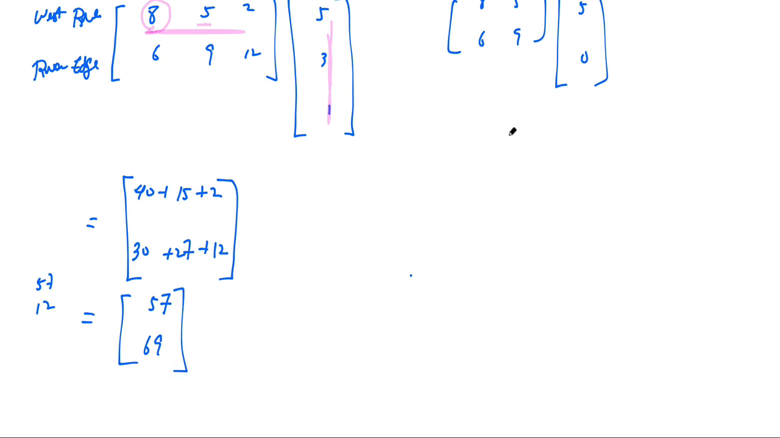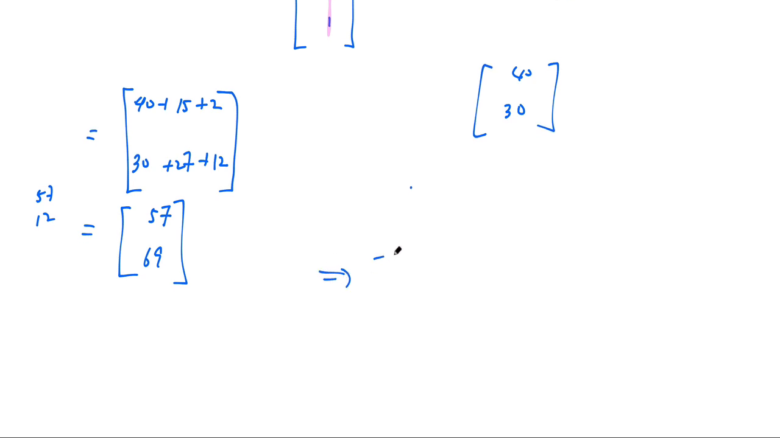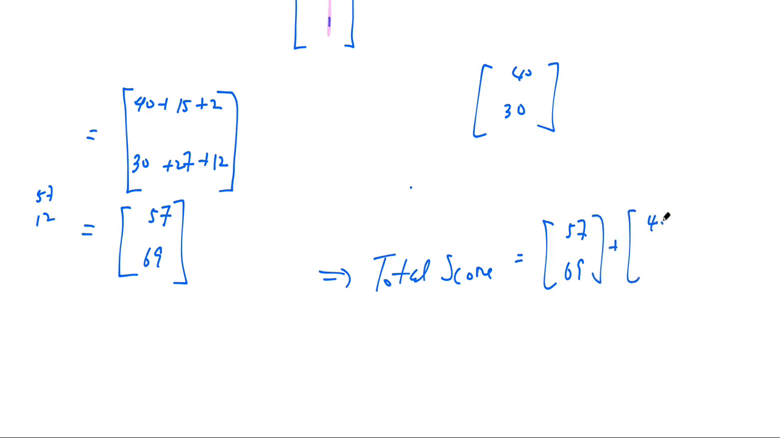Okay, this is for the relay. Again, this is West River and this is River's Edge. The total score will be this times this, that's 40 and 30. So this is for the relay. So the total score matrix, we should say, is a sum of these two: 57, 69, 40, 30. So if you add these two, you get 97 and 99.